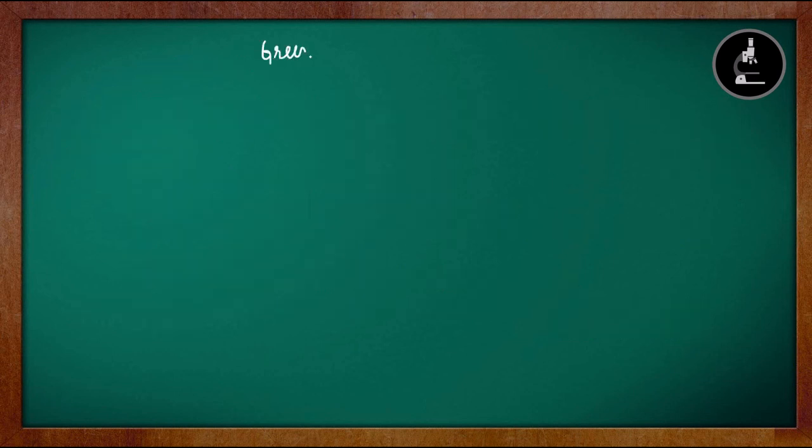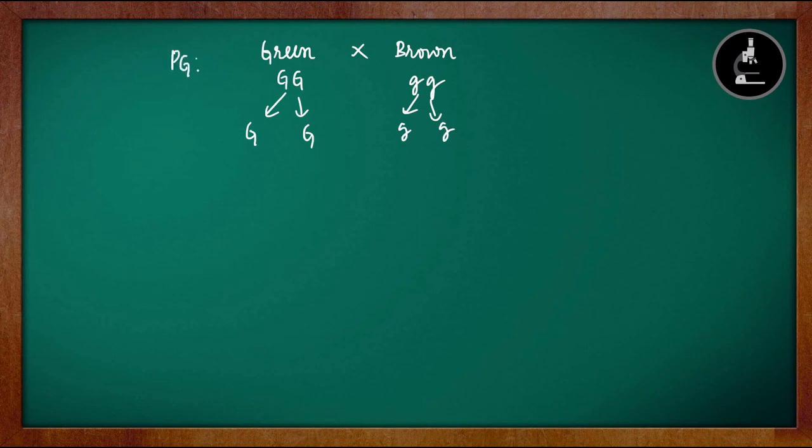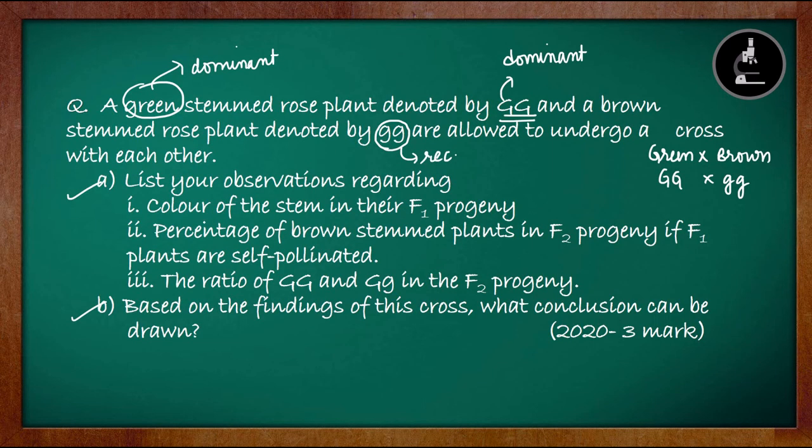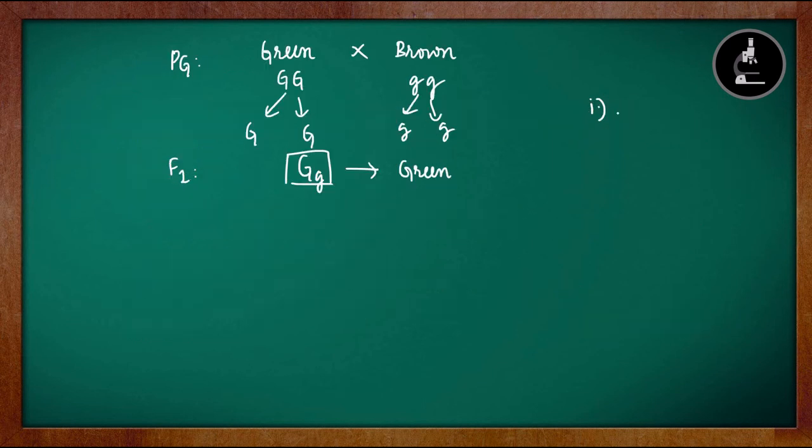We have one green colored stem rose plant and a brown colored stem rose plant. Here green is the dominant character, so capital G, capital G. Brown is the recessive character, so small g, small g. This will have gametes capital G, capital G. Here the gametes will be small g and small g. So this is about the parental generation. In the F1 generation, we will be getting capital G, small g, and the genotype will be green. So the first question we can answer very clearly: color of the stem in the F1 progeny will be green colored stem. This is the first answer.